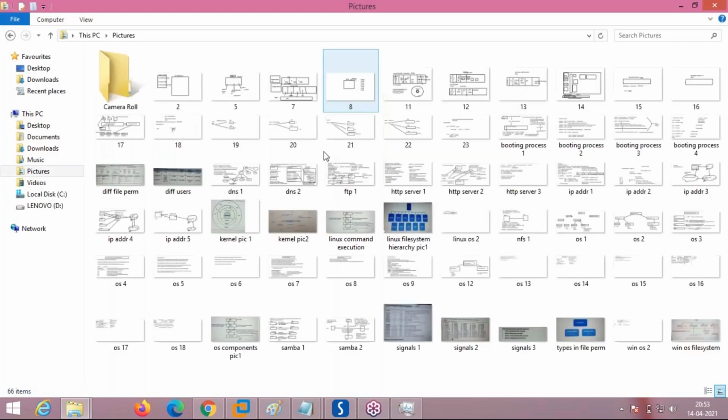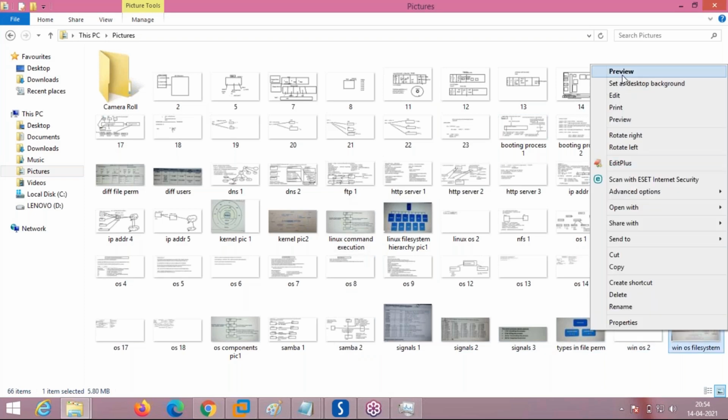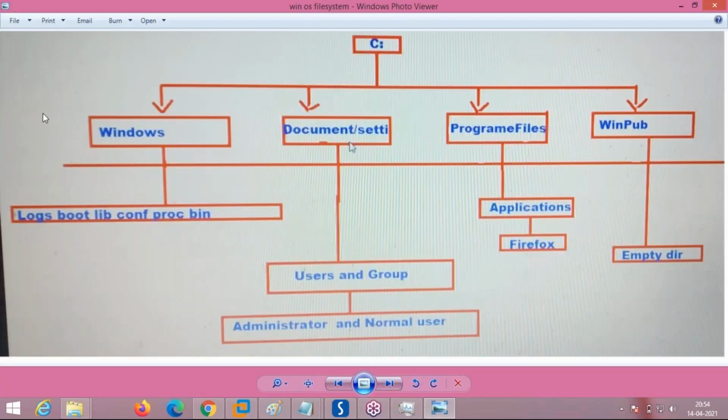Yes, sir. Okay, we will see the Linux file system hierarchy. I showed you the Windows file system hierarchy yesterday. This is how the Windows file system is. In the C drive, we have the Windows folder, documents and settings folder, program files, all the things. In documents and settings, admin and user files are created. All the data is by default created under the C partition in different folders. The problem is that if C corrupts, apart from the OS data, user data like users and groups also get corrupted. So this is not a good type of architecture for a server operating system.